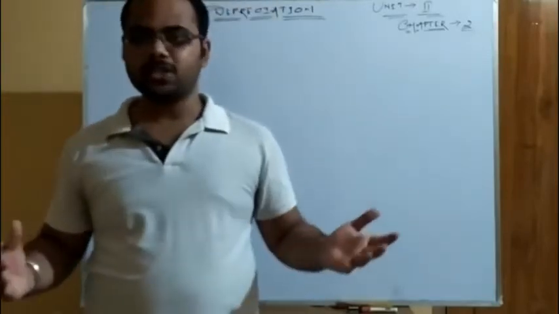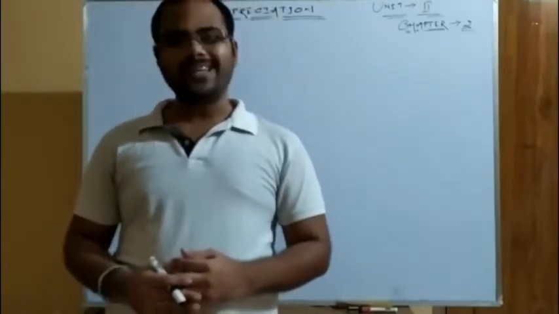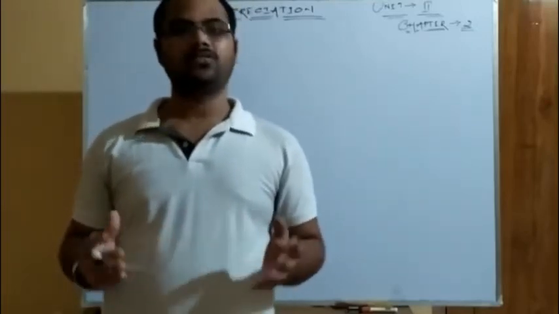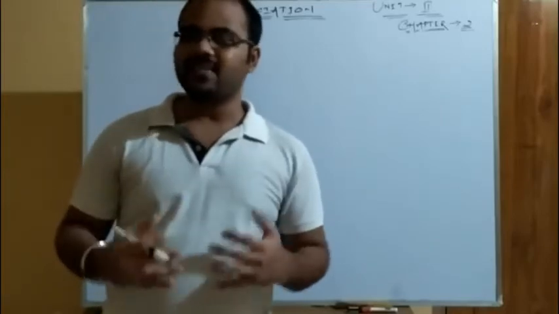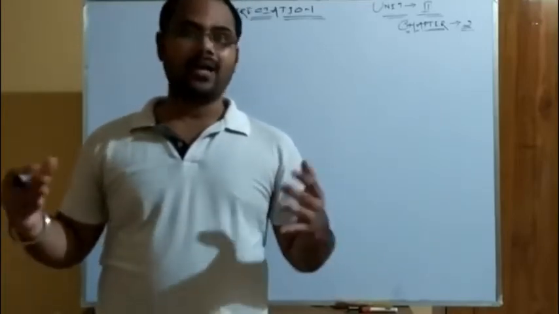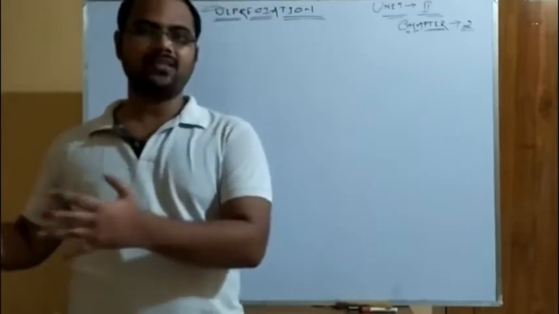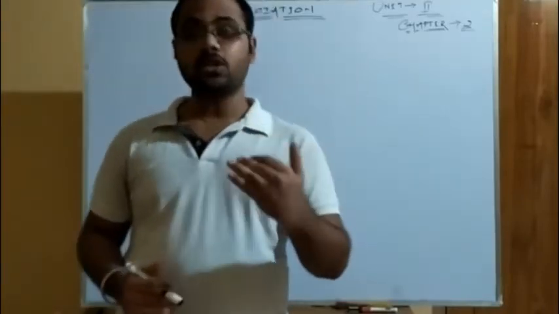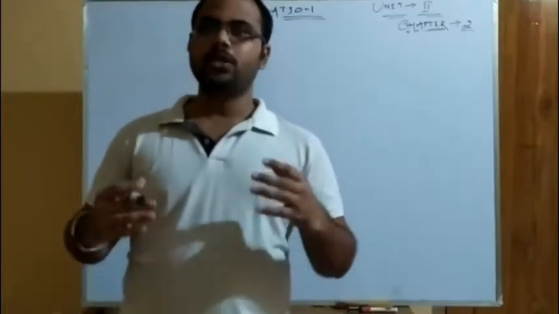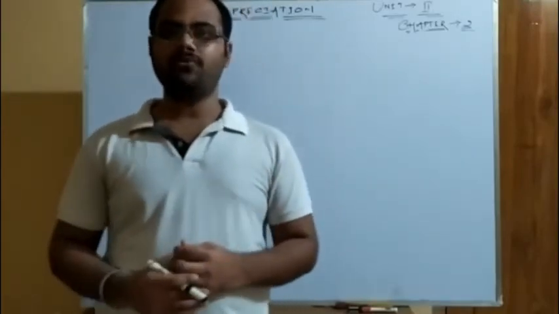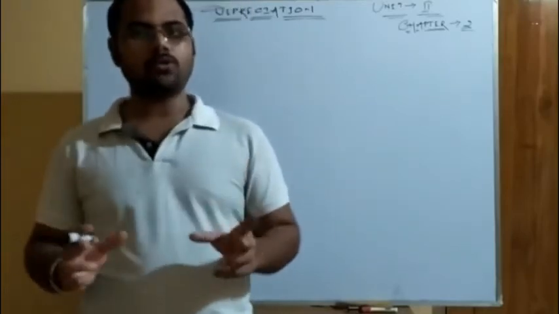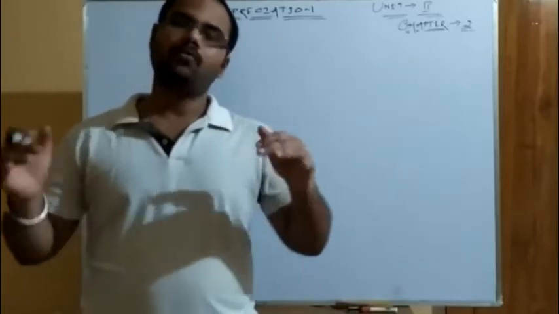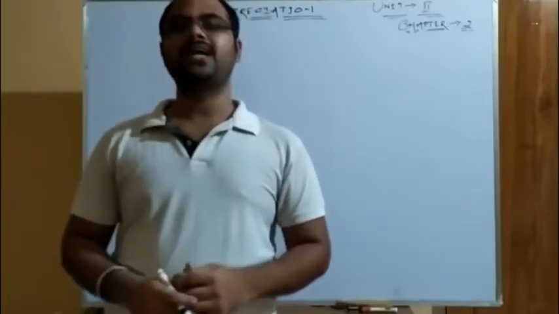So what is depreciation? It is the reduction or decrease in the value of a fixed asset due to use and passage of time. What did I say? Decrease in the value of a fixed asset. As you know, we were calculating this in the final account part. So the definition is: it is the reduction or decrease in the value of a fixed asset due to use and passage of time. These are the two factors, the two most important points for which depreciation takes place regarding the fixed asset.